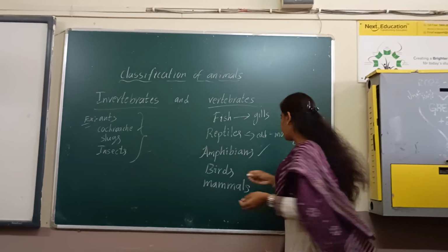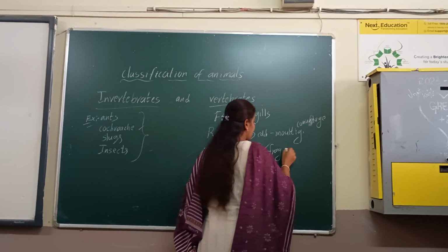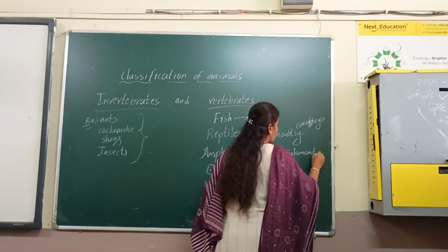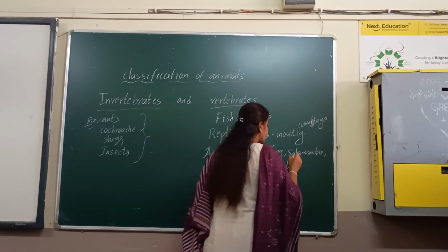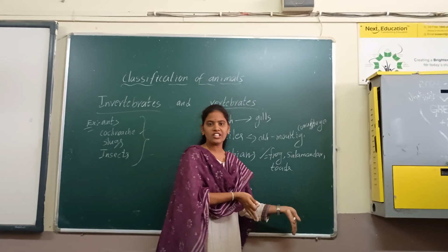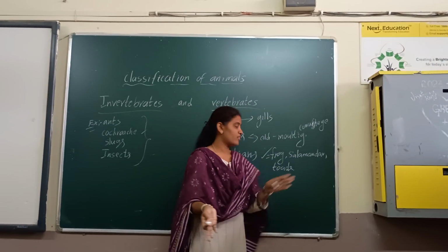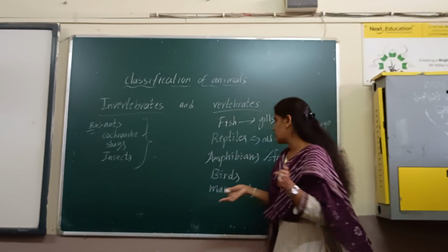For example, a frog. What are the examples of amphibians? Frogs and salamanders and toads also. So these kinds of animals are living in both sides. Sometimes living in water, sometimes living on the land. For example, frogs. We are seeing frogs in our lifetime also.